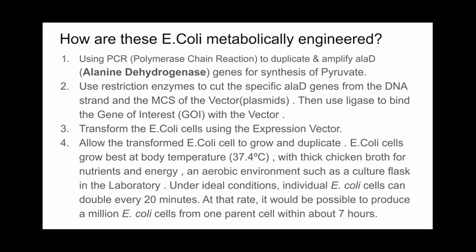These cells grow best at body temperature, around 37.4 degrees Celsius, with thick chicken broth for nutrients and energy, in an aerobic environment such as a culture flask in the laboratory. Under ideal conditions, individual E. coli cells can double every 20 minutes. At that rate, it will be possible to produce a million E. coli cells from one parent cell within 7 hours.